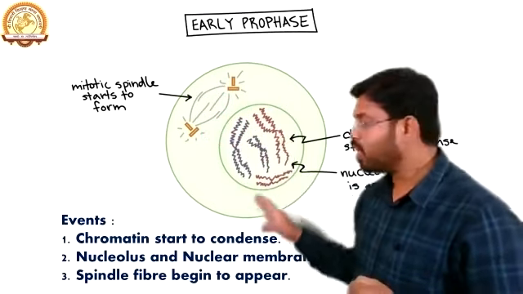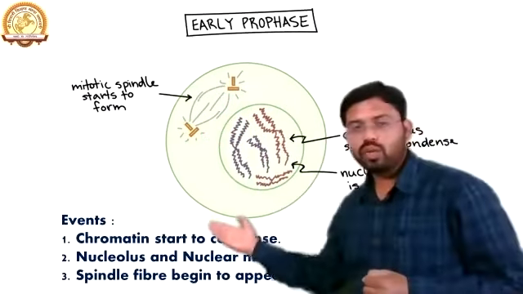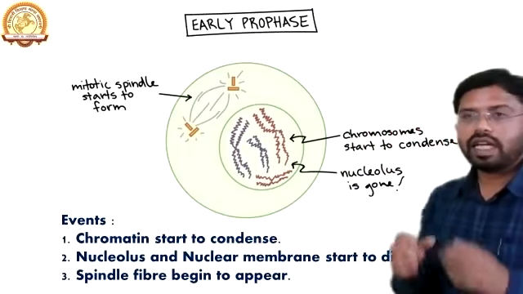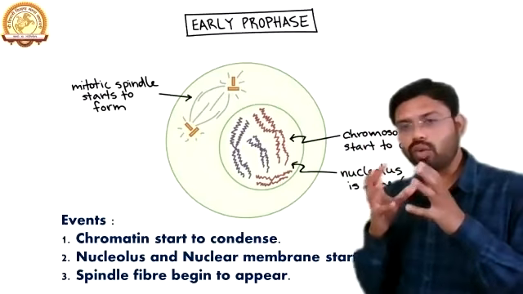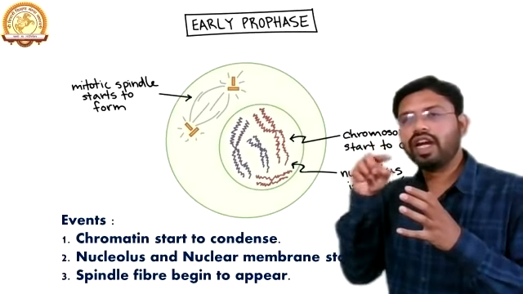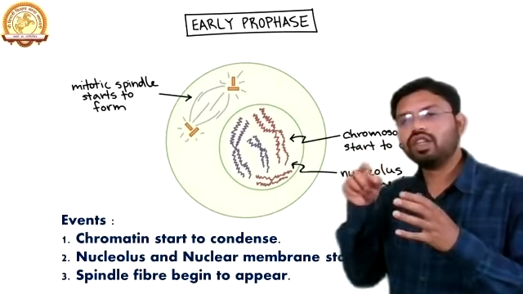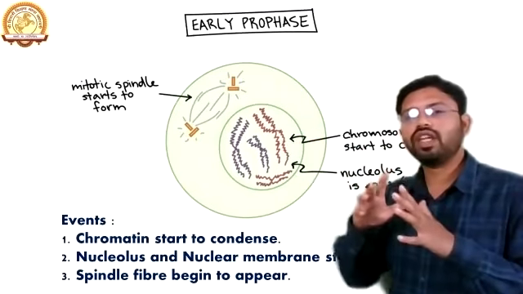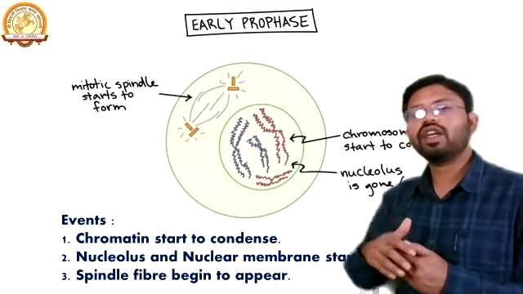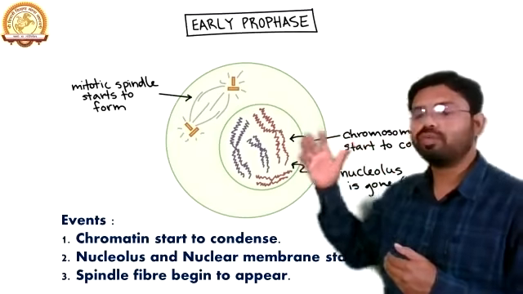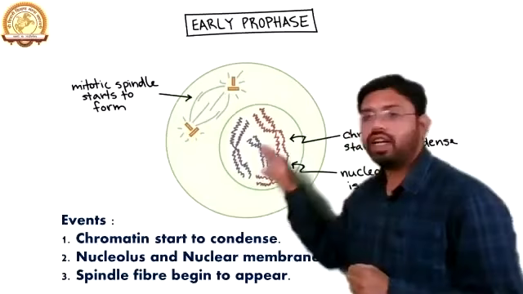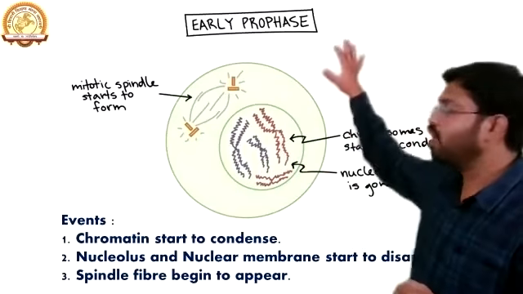So what happens in the early phase? The first event is that the chromatin starts to condense. The thread-like structure of the DNA is known as chromatin. When you look at a nucleus, inside it there are thread-like or ribbon-like structures of DNA, known as chromatin. As the chromatin starts to get condensed, it starts to form the chromosome. This chromatin gets converted into another form, known as the chromosome. This process gets started in the early phase.